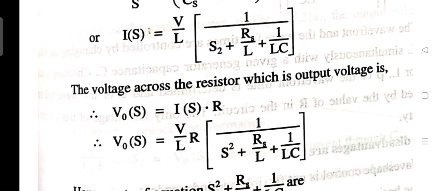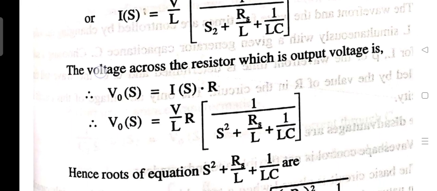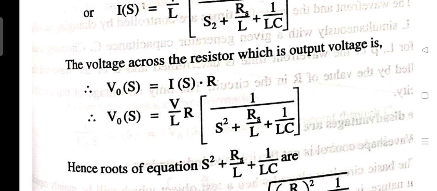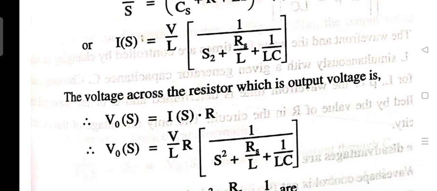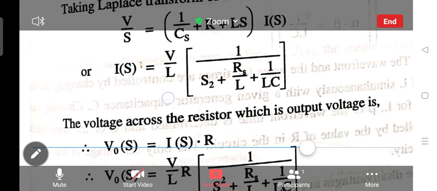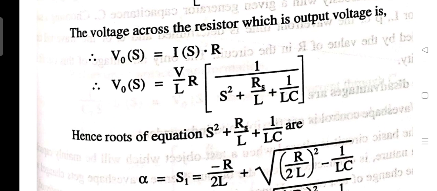Now the voltage across the resistor, which is the output voltage, will be given as V0(s) = I(s)R, and whatever we determined here, we put the I(s) value in this equation. Now the roots of the equation s² + (R/L)s + 1/LC are alpha and beta. These are the two roots: -R/2L ± √((R/2L)² - 1/LC).